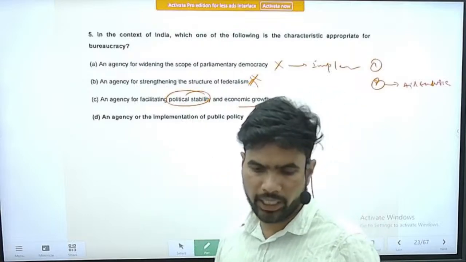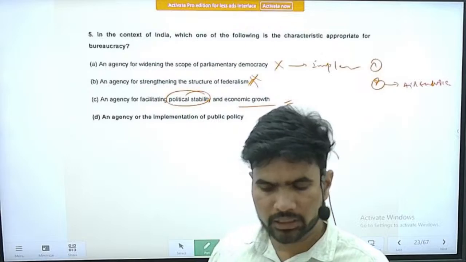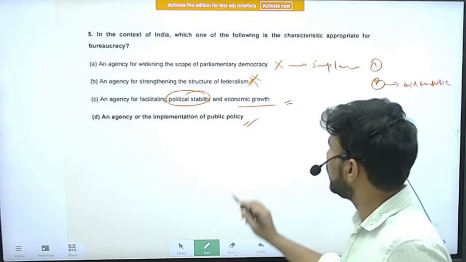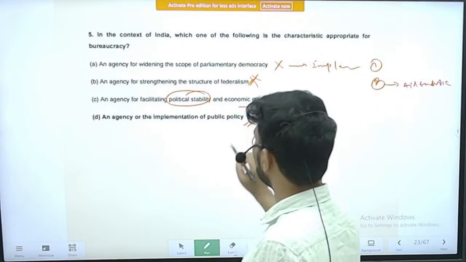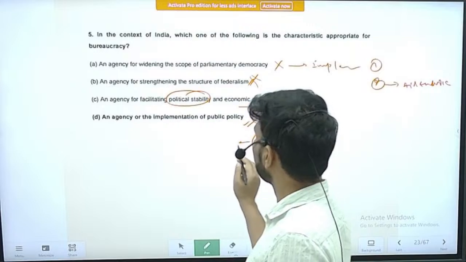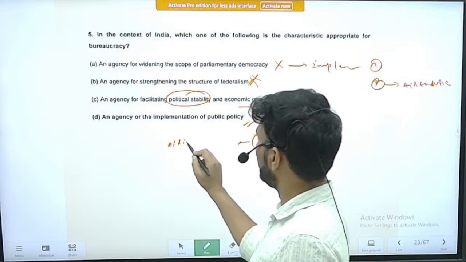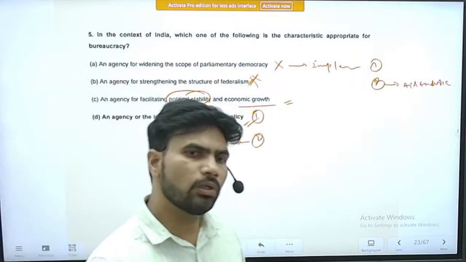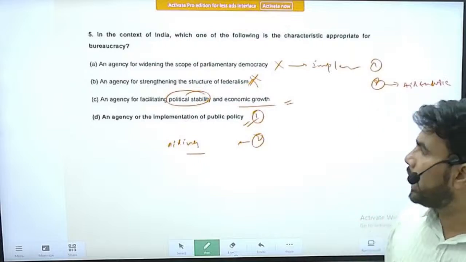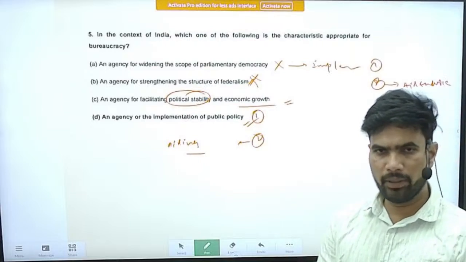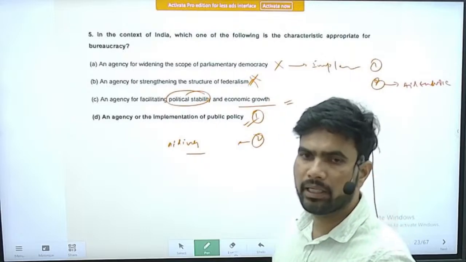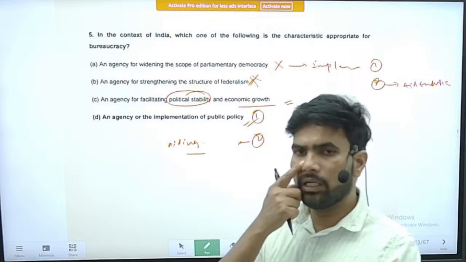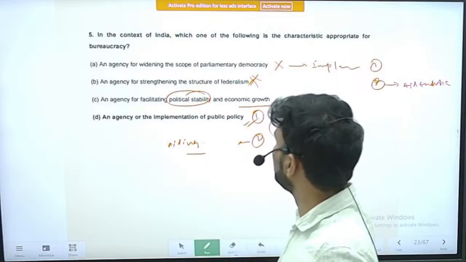Next, option D, it is an agency for the implementation of public policy. Yes, this is the correct explanation of bureaucracy. So this is one duty, and another duty it also has is aiding the political executive or temporary executive. Actually, bureaucracy is also known as the permanent executive, and the political leaders who are elected are known as the temporary executives or political executive, to aid the political executives in formulation of policy.